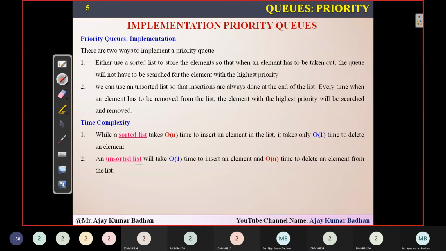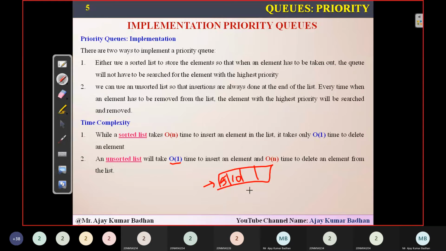But if you talk about an unsorted list, that will be different here. Why? Because to insert an element, it will take only one time. Whenever you are inserting an element in an unsorted list, it will take one time. Suppose I am inserting 5. How much time will it take? One element means one time.